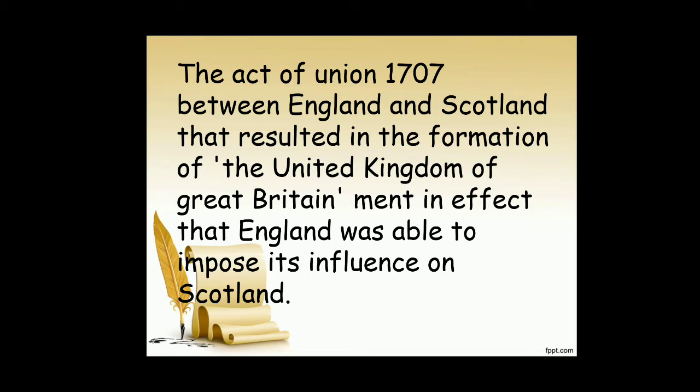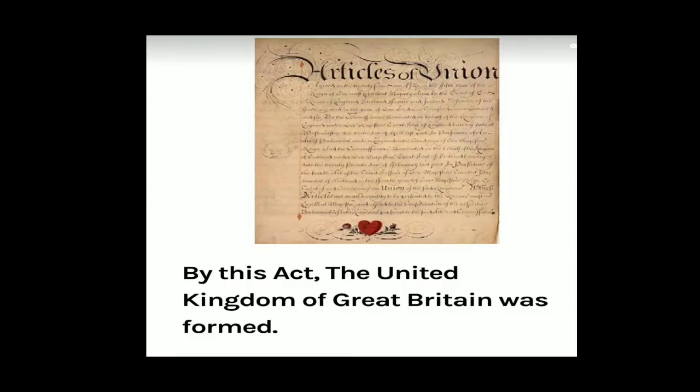It meant in effect that England was able to impose its influence on Scotland. From now onwards, Scotland was considered to be part of England and both together were considered the United Kingdom of Great Britain.